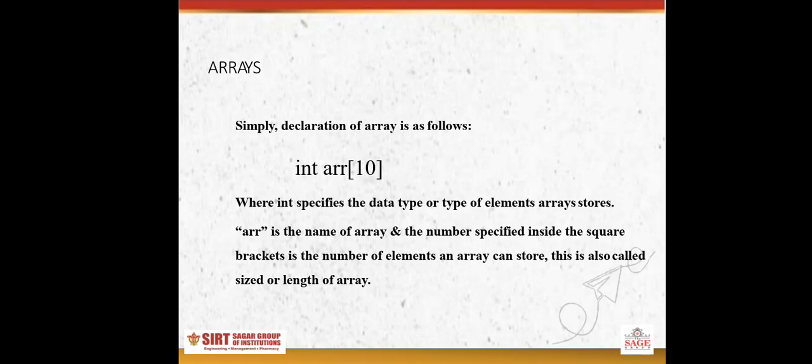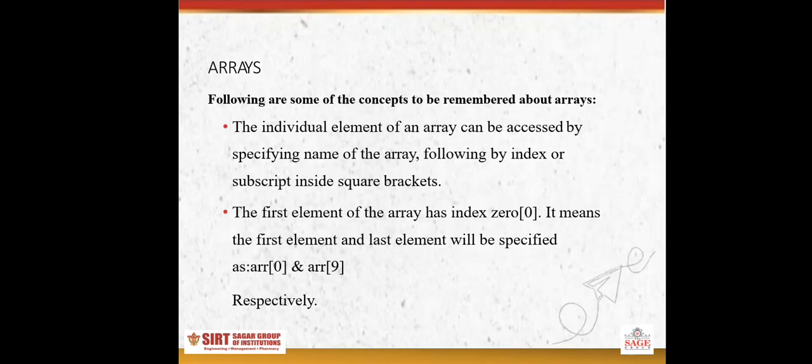This is the declaration of array. int arr[10], where int specifies the data type or type of element the array stores. Here it is an integer. It is a type of integer array. arr is the name of the array, and the number specified inside the square brackets is the number of elements an array can store. This is called length or size of an array.